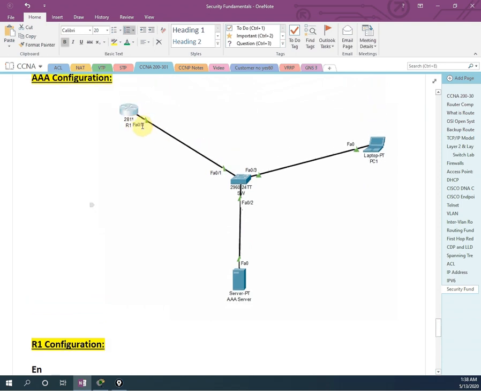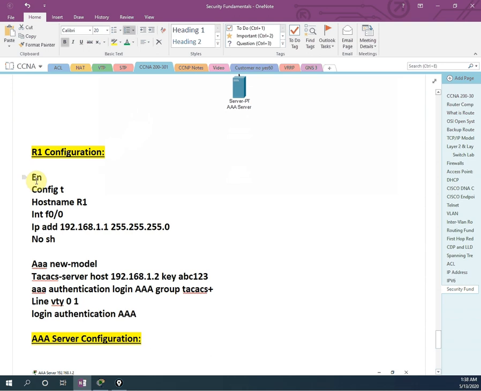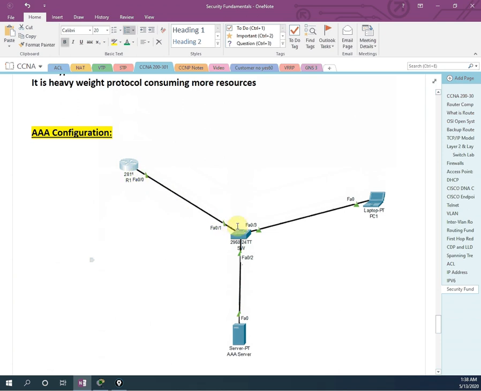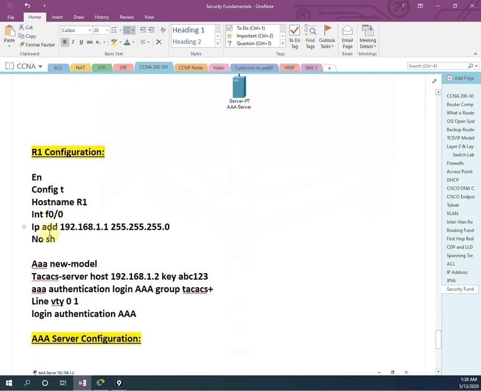First of all, in the router we need to go to the interface and assign the IP address. So see here, we write enable, then config t, then we change the hostname, then we go to the interface. Whatever interface is connected to the switch, that interface F0/0. So on F0/0 I am assigning the IP address.